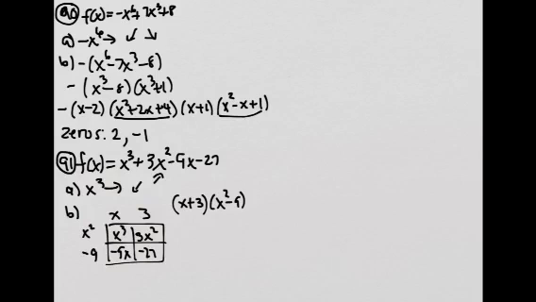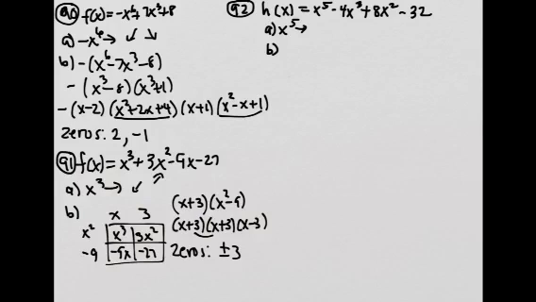Well, x squared minus 9 is a difference of squares, right? So it's x plus 3 for the first one, and then x plus 3 times x minus 3 for the difference of squares right here. So this factor broke up into these two factors. So I've got 2 of them, so you can condense it and write it with an exponent, right? So the zeros are plus or minus 3.